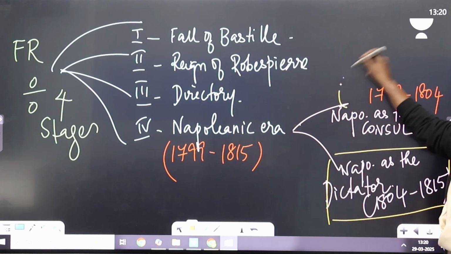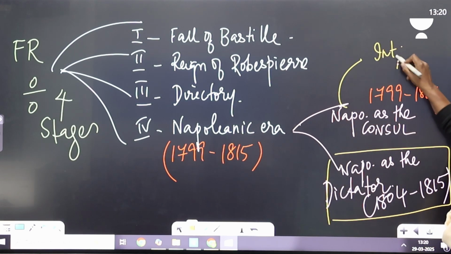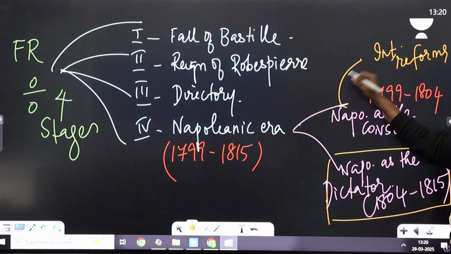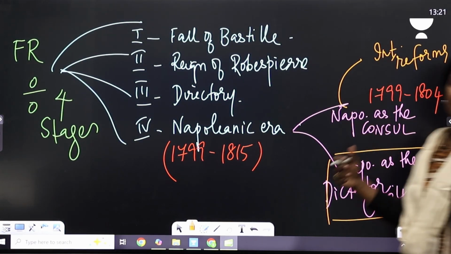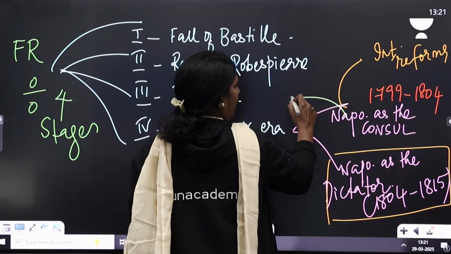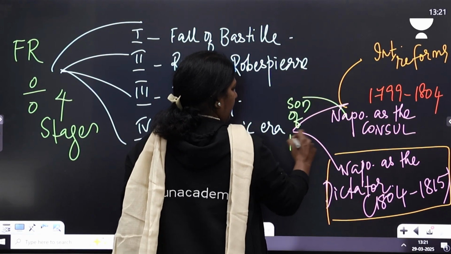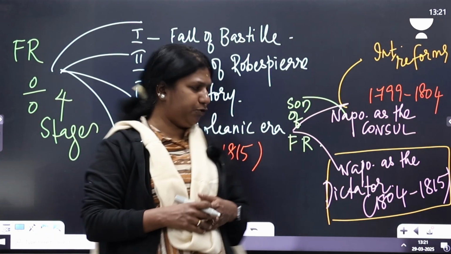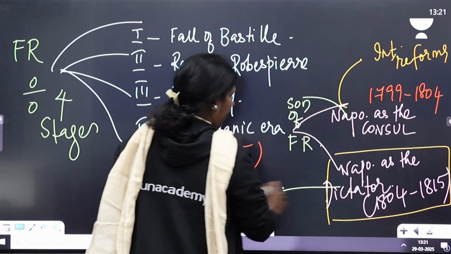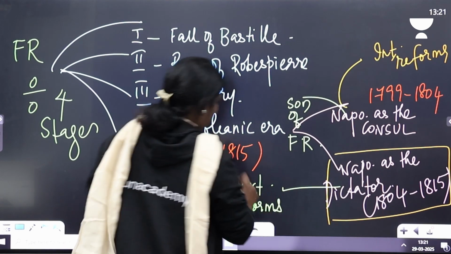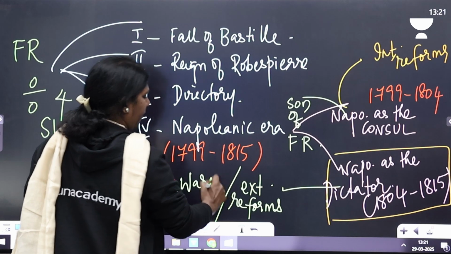This falls under Napoleon's internal reforms. What did Napoleon do to develop France? How did Napoleon overcome the French Revolution? That is why there is a popular saying that Napoleon is the son of the revolution. He is the son of the French Revolution because he is a child of the revolution. And this period we call the external reforms of Napoleon, that is, the wars of Napoleon.